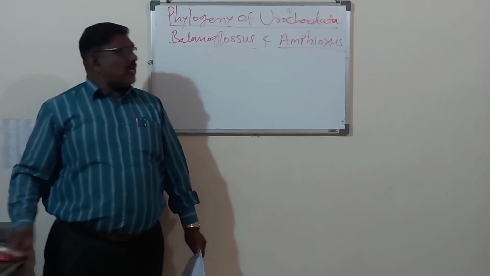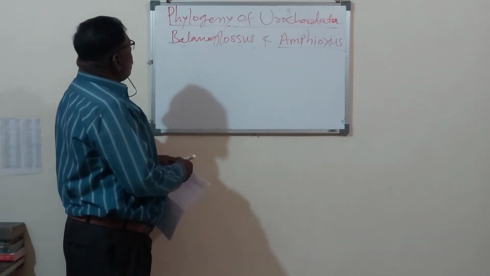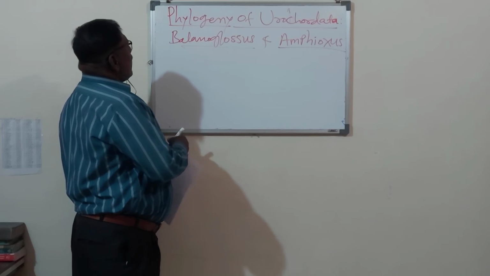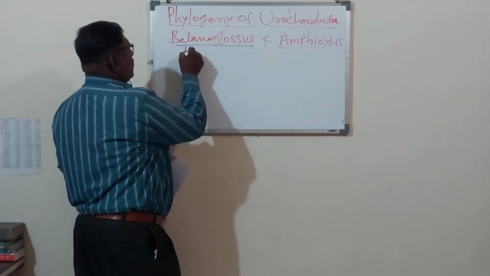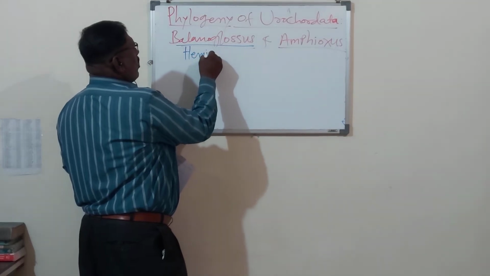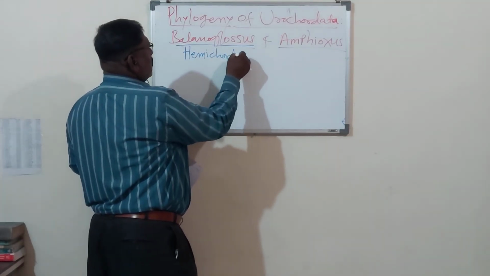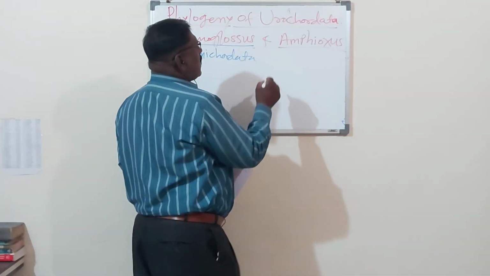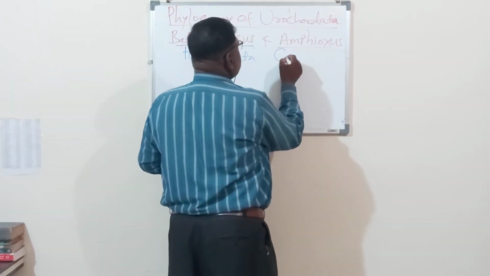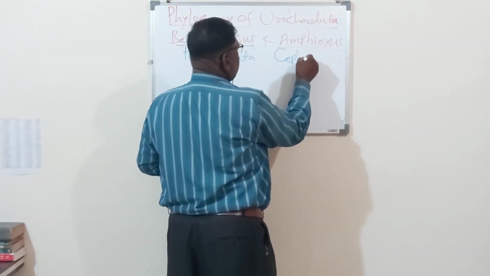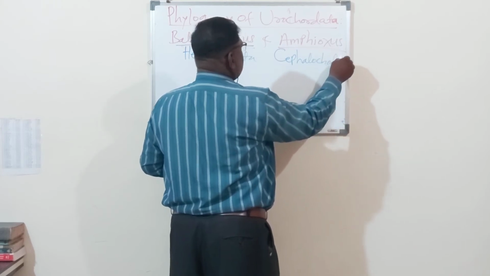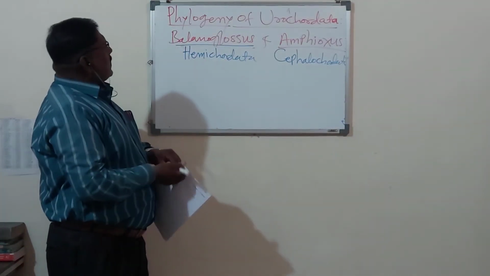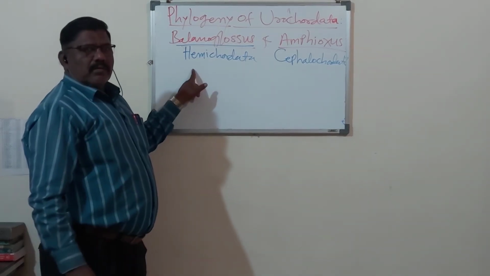So dear students, this balanoglossus is the best example of hemichordata. Remember, hemichordata. And amphioxus is the best example of cephalochordata.